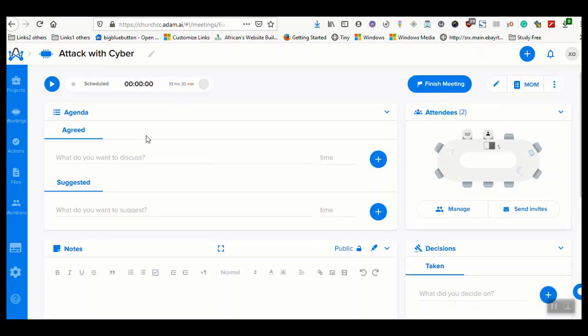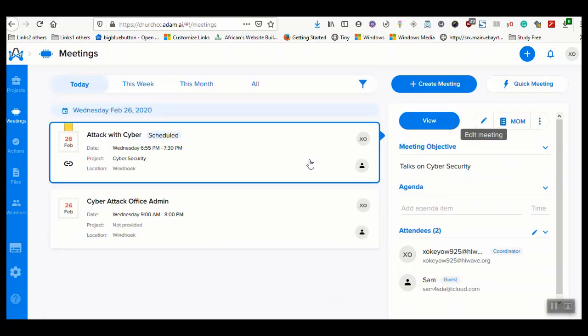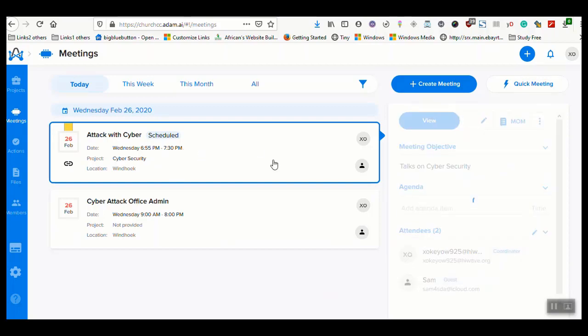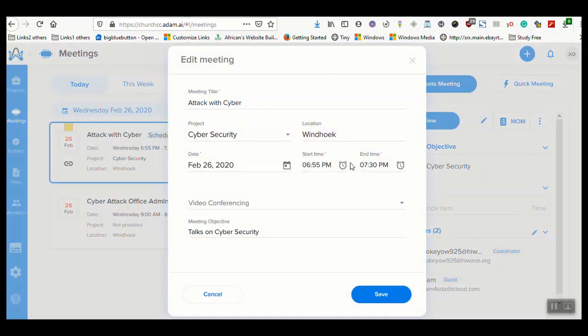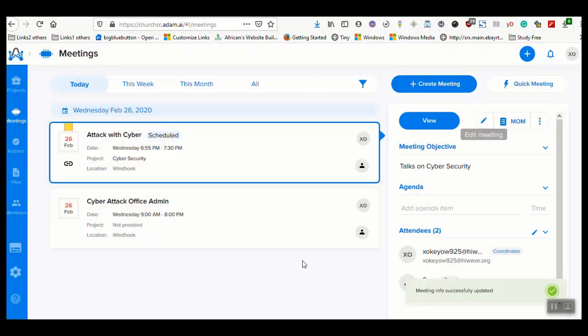Where do I change the time? Just give me a minute. If I wanted to change the meeting time, because remember it was wrong here, all you need to do is click on the meeting, then you click on edit, and you can adjust the time and any other information here as well. Then you click on save.